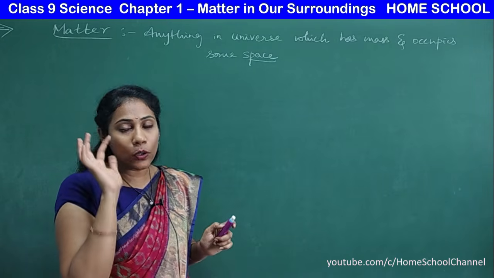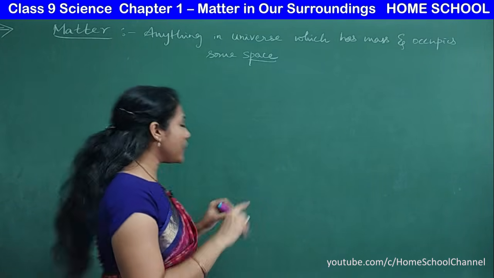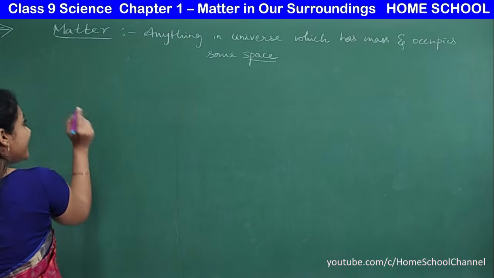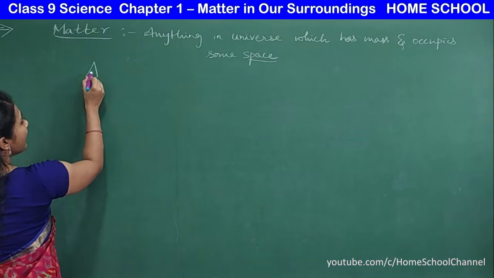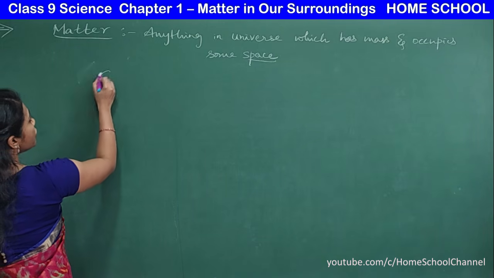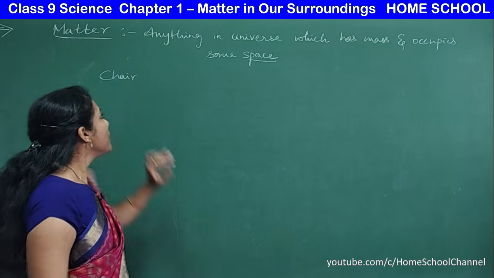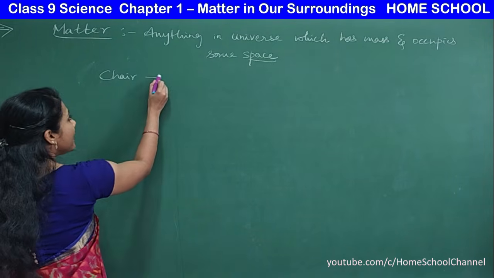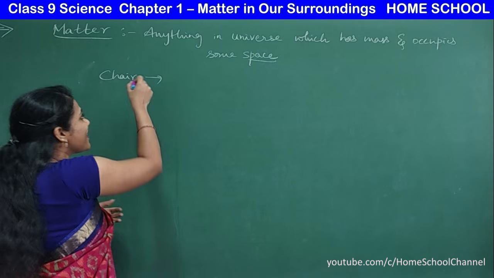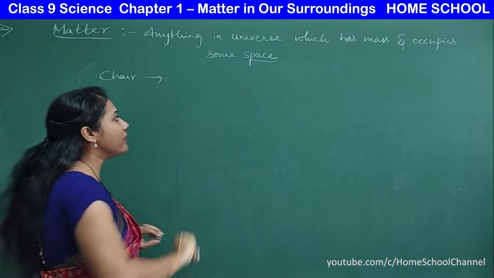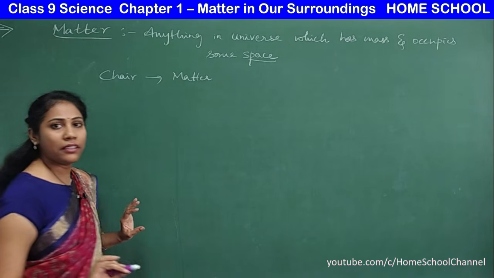So keep the definition in mind and try to justify whether these things are matter or not. I'll start with very basic examples. A chair is there. Can you tell me, is this a matter or not? Yes, a chair will have some mass and it occupies some space in the universe. So definitely a chair can be called a matter.